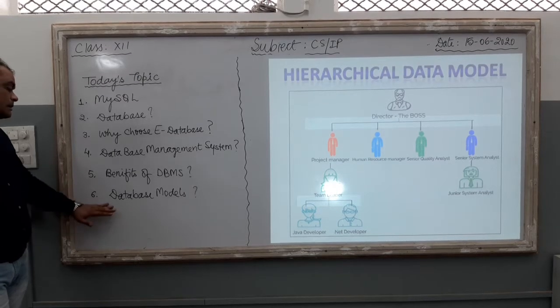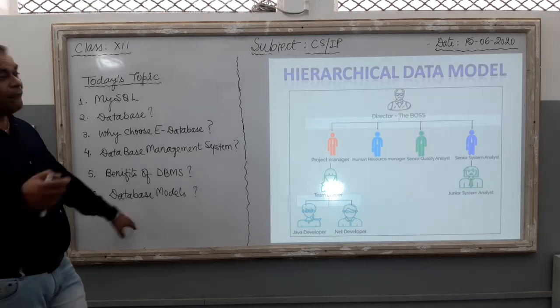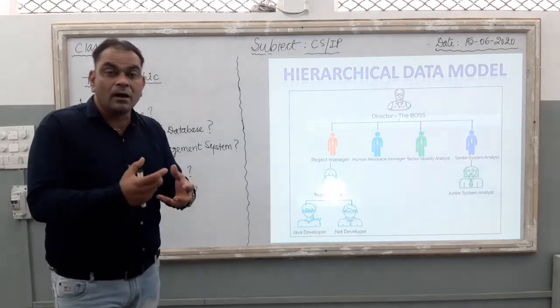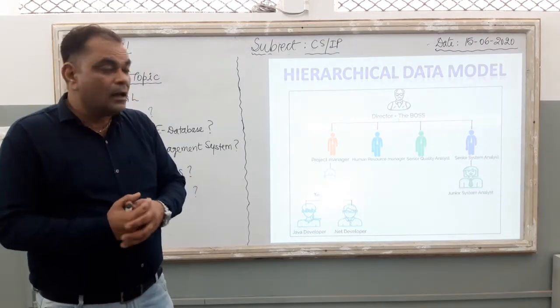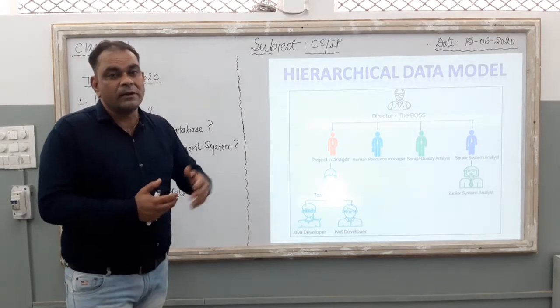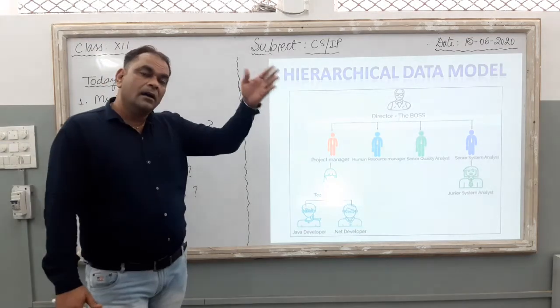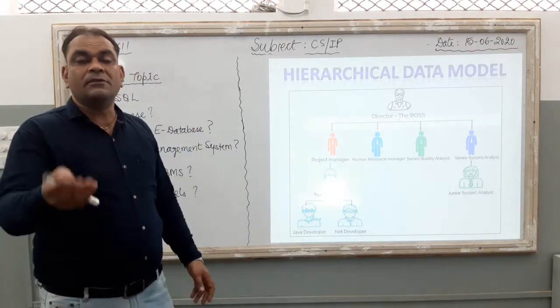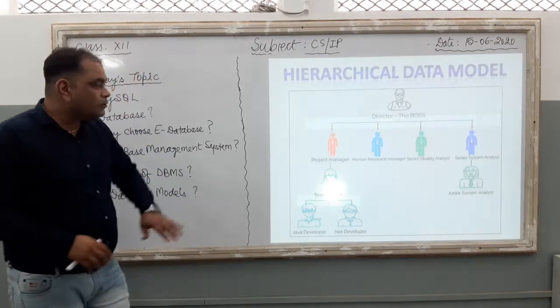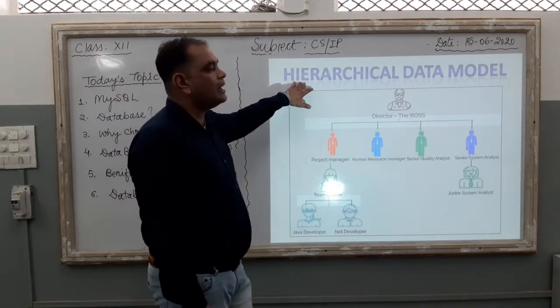Now come towards the last point, that is database models. If we talk about record-based database models, we come to know that there are three record-based data models available in the market. These are the hierarchical data model, the network data model, and the last one is the relational data model. So very first, we should know something about the hierarchical data model.